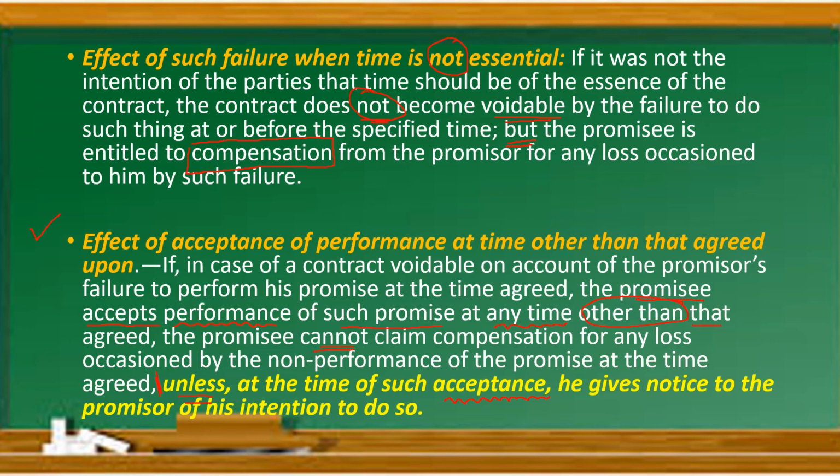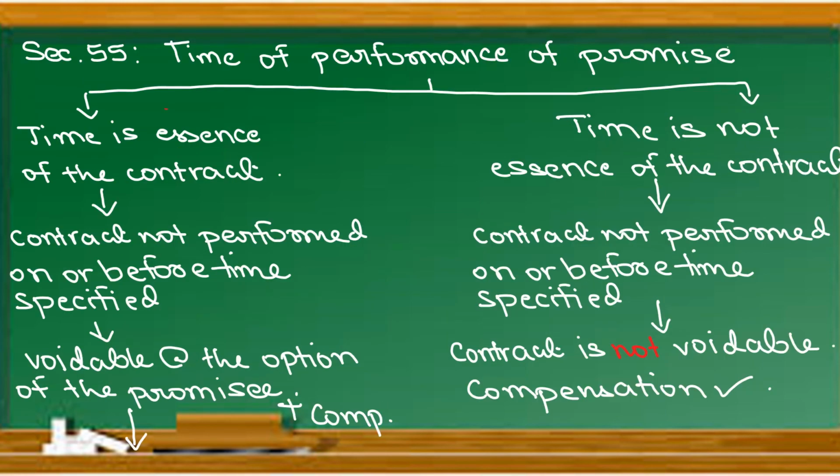I am telling the promisor that you are giving the goods after the date I have specified, I have not cancelled the contract, I am ready to accept the goods, but I want compensation also. If that is already told, in that case he is entitled to the compensation. Clear? Understood? Let us see it in the form of a chart.